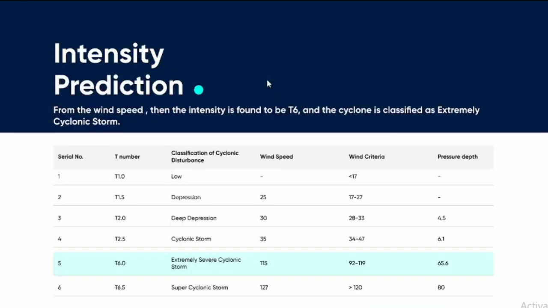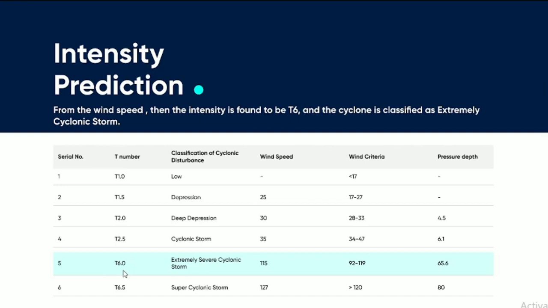Once the wind speed is found out, the next step is very easy. We just need to predict the intensity and the category of cyclone by looking into this table. Since the wind speed was 115, our model says that cyclone Fani must be in this category, and it must have a T number, or intensity in terms of the T scale, which is T6.